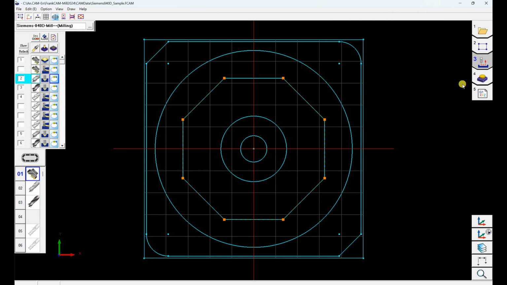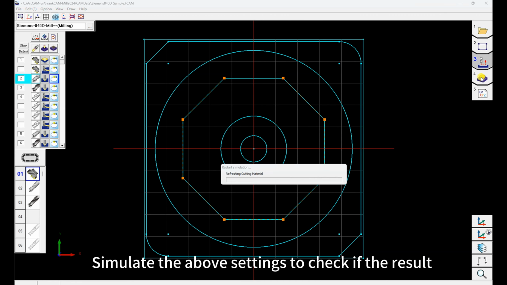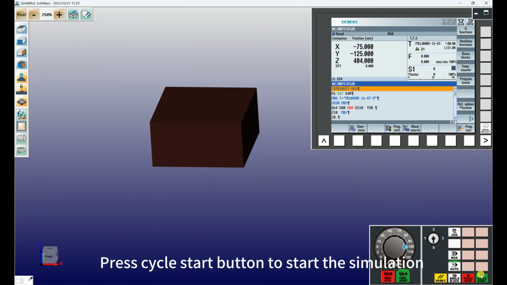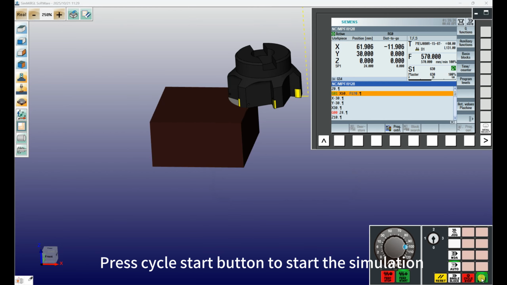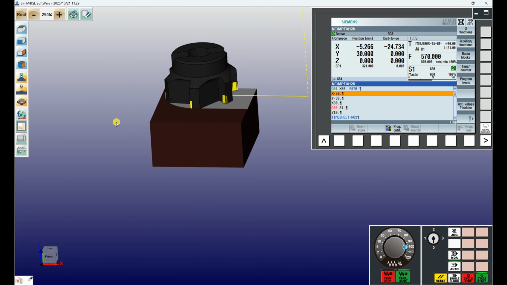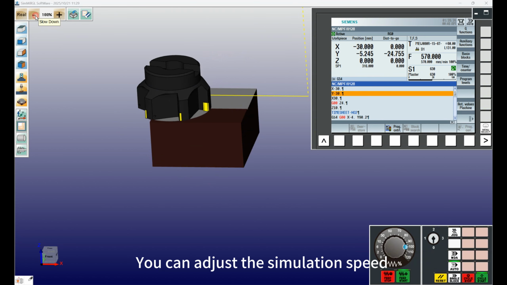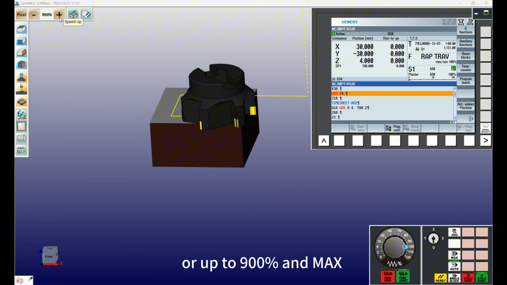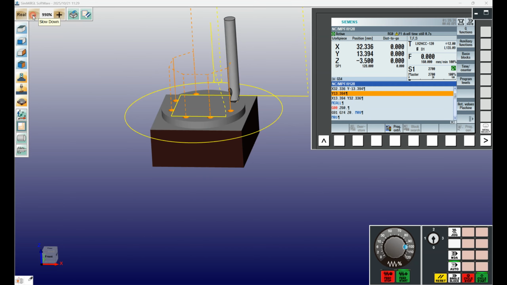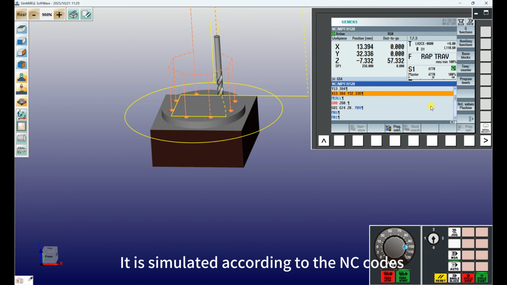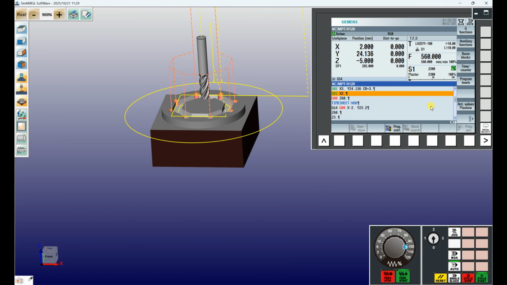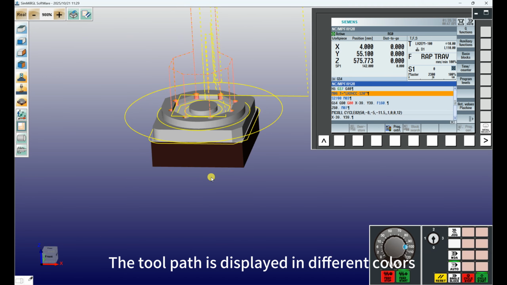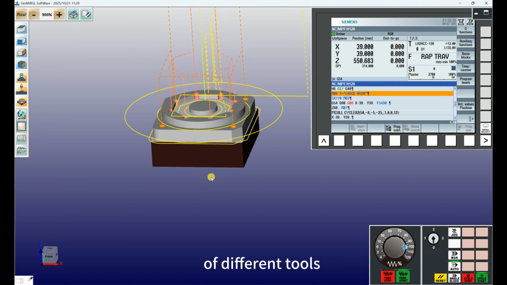Fourth step, simulate the above settings to check if the result is the same as you want. Press Cycle Start button to start the simulation. You can adjust the simulation speed, slow down to 10%, or up to 900% as the max. It is simulated according to the NC codes. In the simulation, the toolpath is displayed in different colors for different tools.